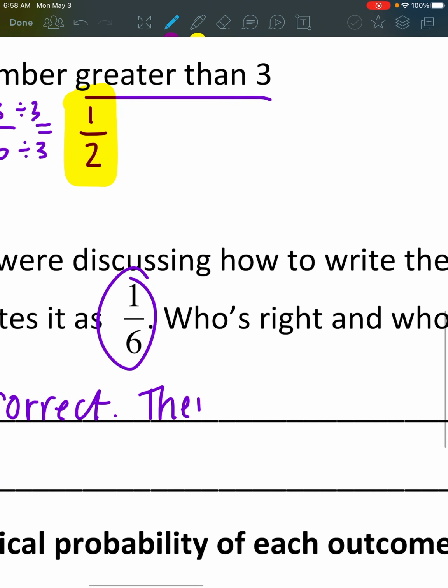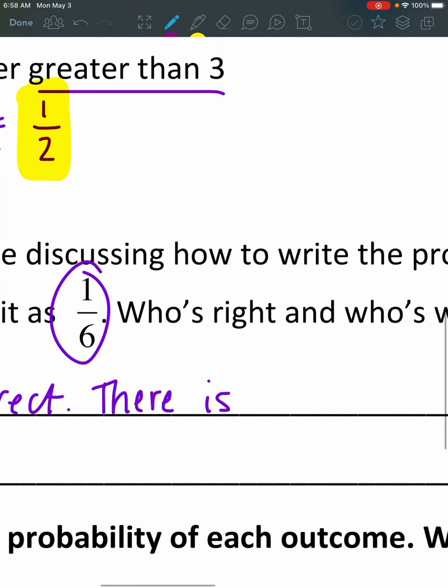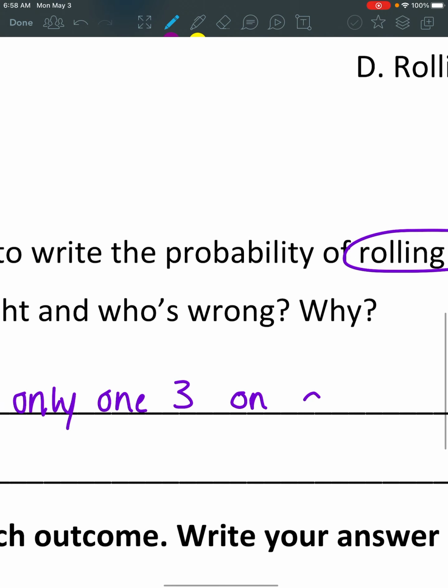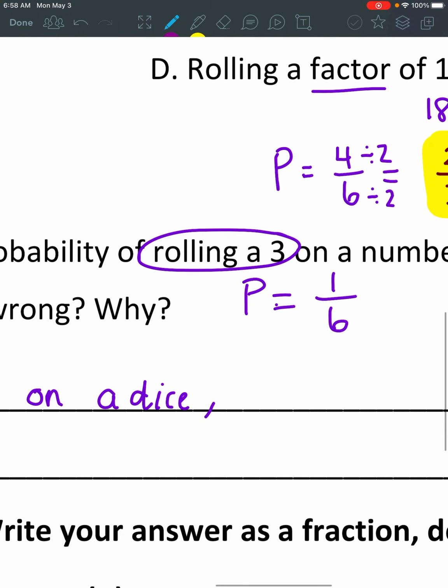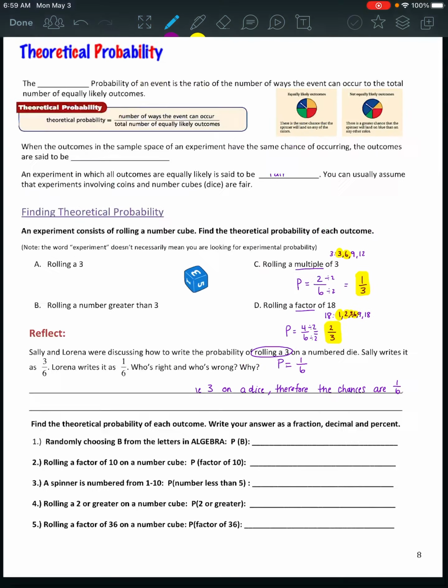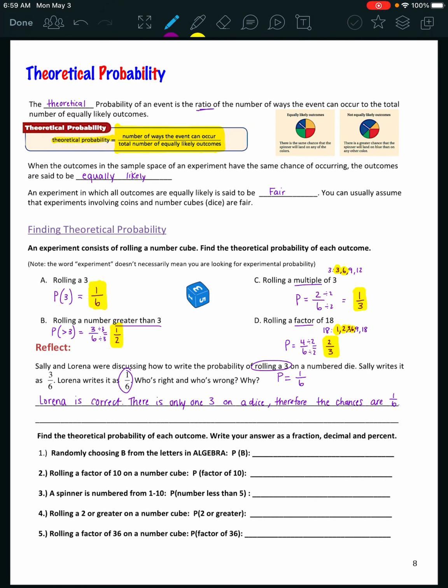It does say explain, so that's why I'm going on here. There is only 1 3 on a dice. Therefore, the chances are 1 out of 6. 1 3 out of 6 total numbers. Okay, I'm going to pause there because I want you to try some of these on your own.